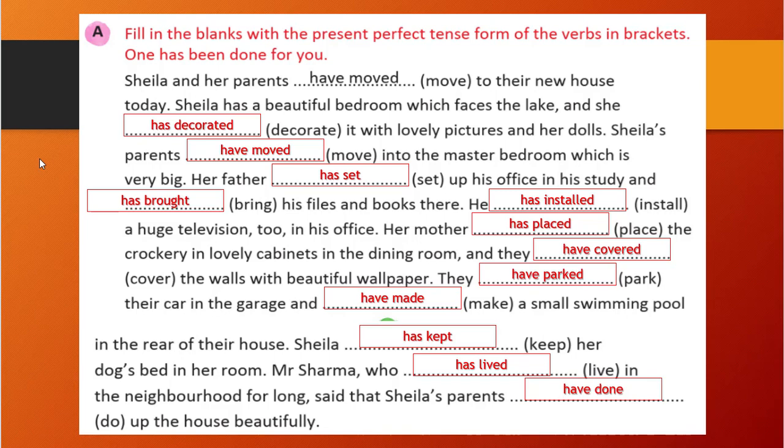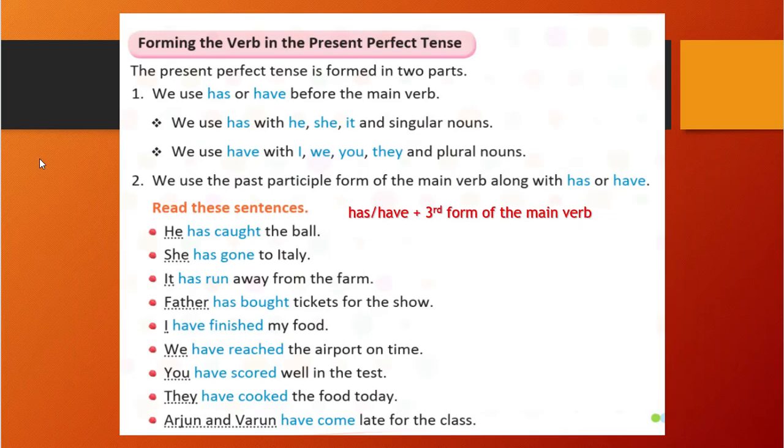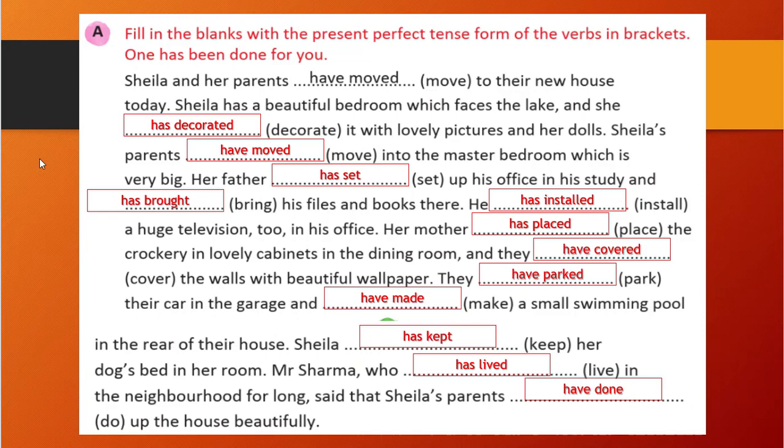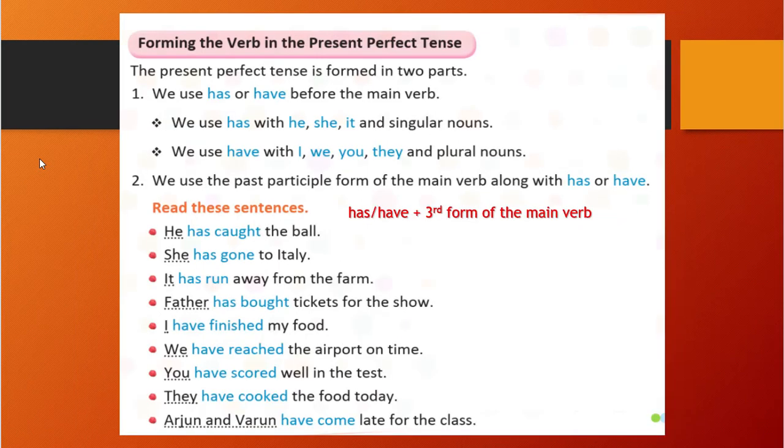See, it was very easy. You just need to remember this formation. Has or have plus third form of the main verb. That formation only we have used here, right? Third form of the main verb, or you can write here past participle, right?